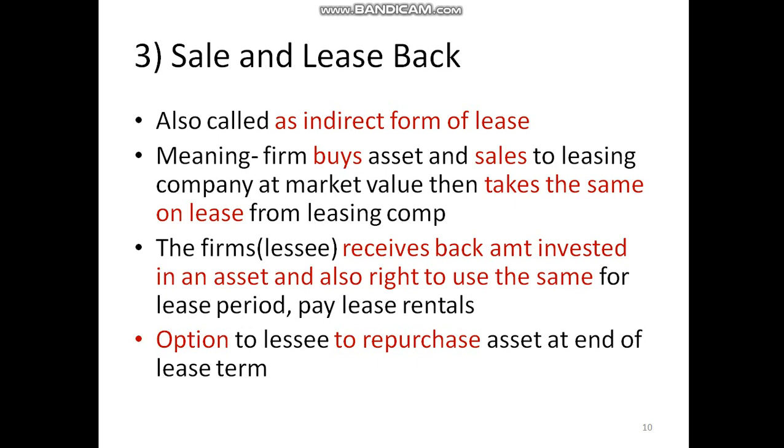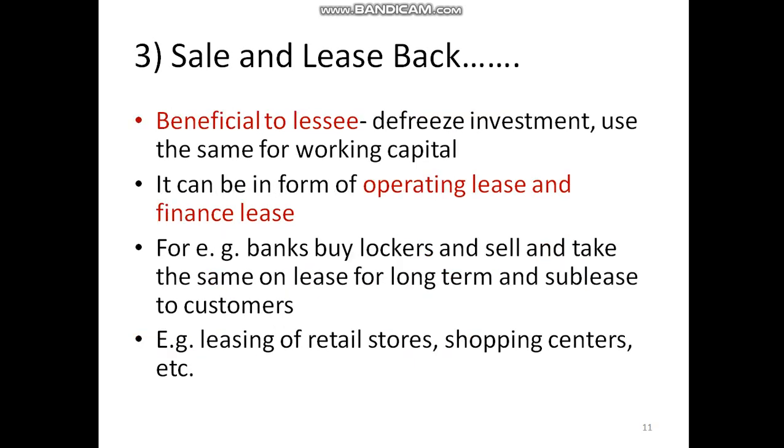Here, what happens with the lessee? He receives back the amount that he has invested in an asset, and also he gets the right to use the asset for a lease period, and he pays the lease rental. Option is given to the lessee to repurchase the asset at the end of the lease term. So you can say this is one of the important features of finance lease which is applicable here. Is it beneficial to the lessee? Yes, it is beneficial. The reason is he can defreeze his investment, and whatever amount is available after that he can use for working capital. No need to take an overdraft facility.